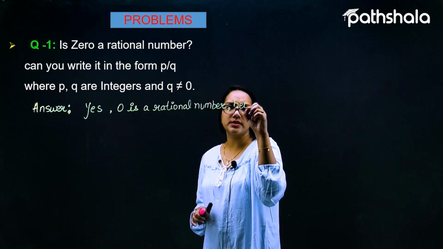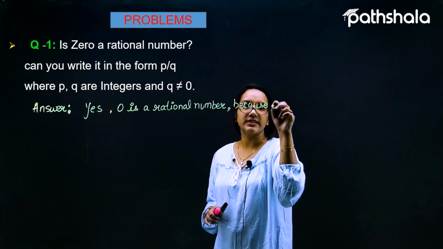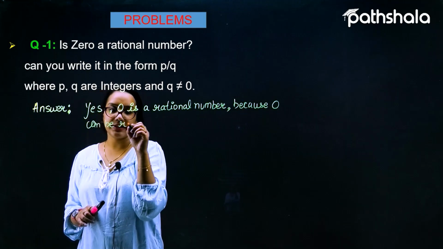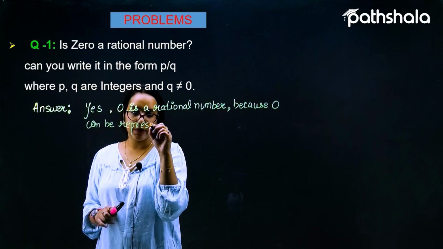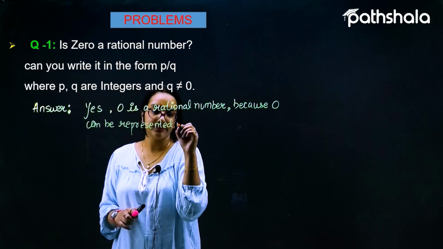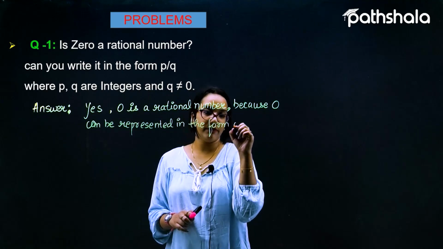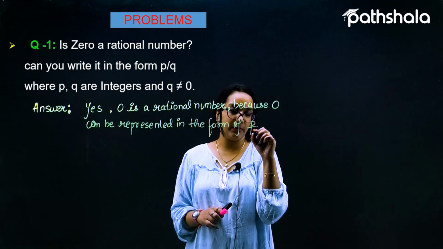Why so? Because 0 can be represented in the form of P by Q.